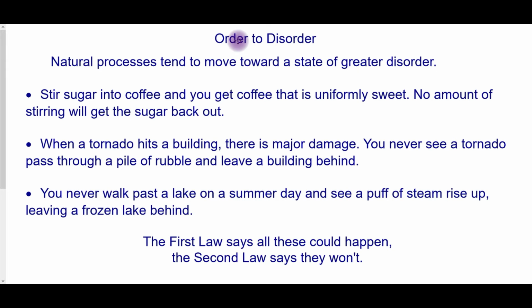We're going to talk a little bit about order to disorder. Natural processes tend to move toward a state of greater disorder. Some examples: if you like sugar in your coffee, you stir it in, the sugar is spread out and you can't stir it to get the sugar back out. A tornado hits a building. It doesn't ever assemble it, it always destroys it. You don't see a lake spontaneously freeze on a warm day. So the first law says those could all happen, but the second law says they won't.